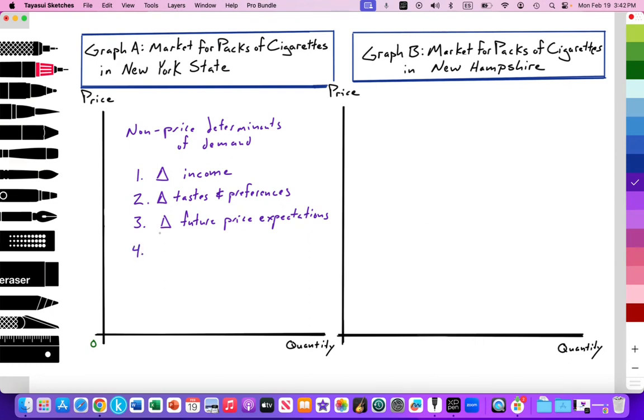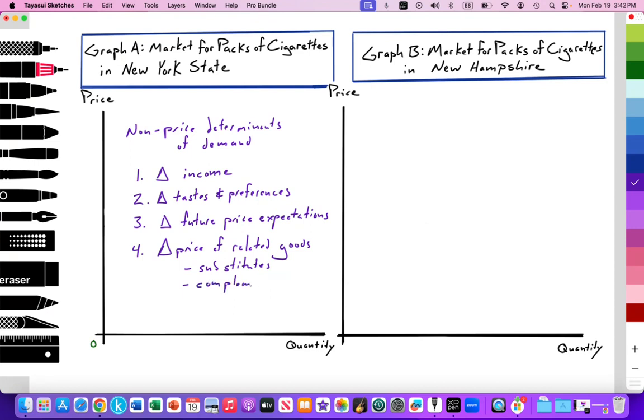Number four, changes in the price of related goods, and that includes substitutes and complements.